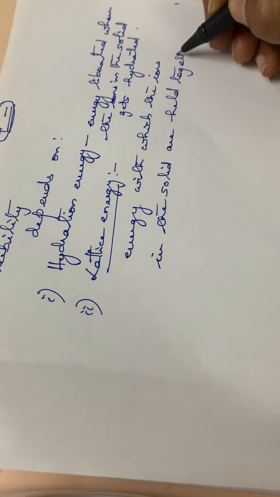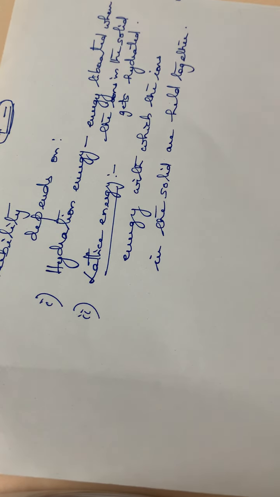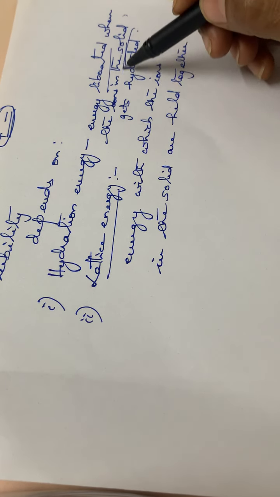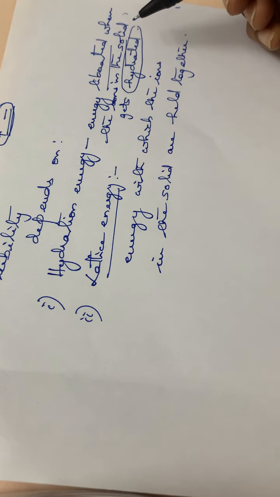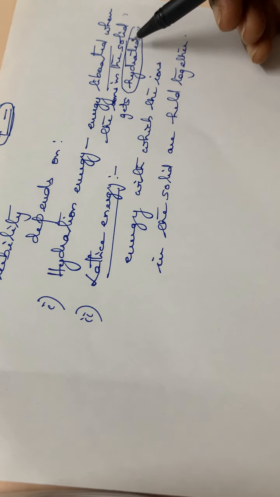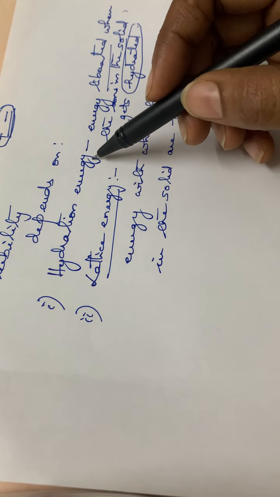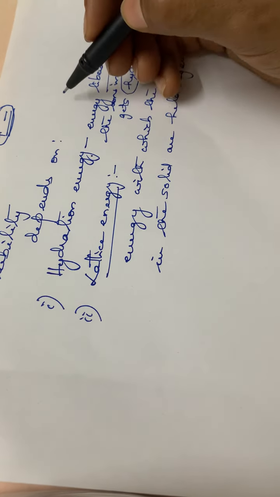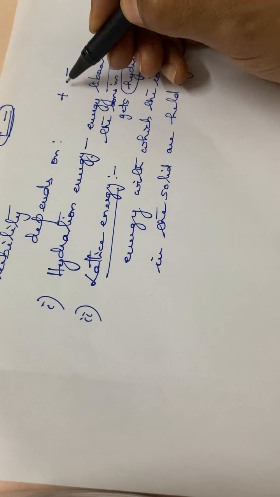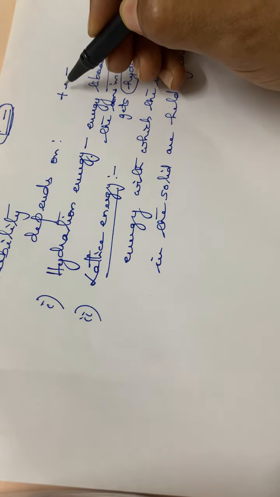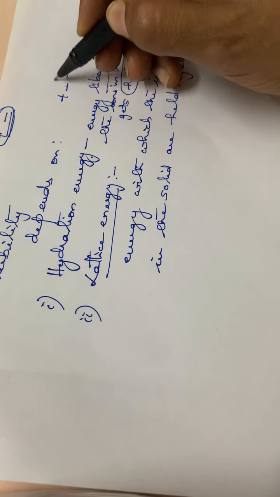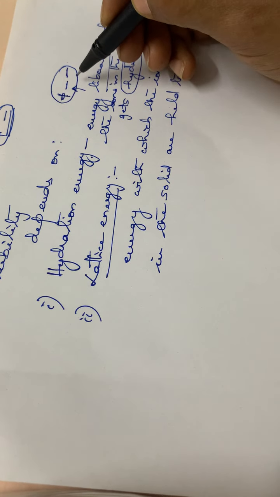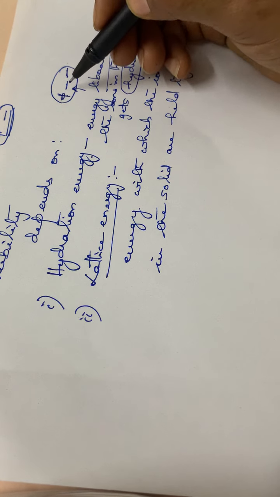Hydration energy is the energy liberated when a particular solid is hydrated. While in the case of lattice energy, when positive and negative ions are taken closer together, the energy involved for keeping these two ions together we call the lattice energy.